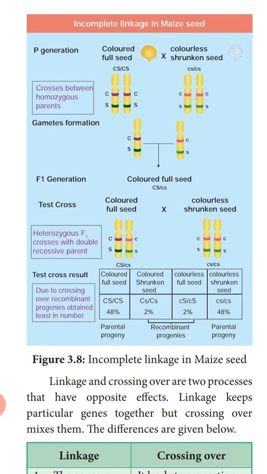Again, when the test cross is done with the colorless shrunken seed, what we are getting are colored full seed, colored shrunken, colorless full seed and colorless shrunken seeds. Colored full seed and colorless shrunken seed are the parental types, and the recombinants are also obtained. So this is said to be what? The incomplete linkage here.